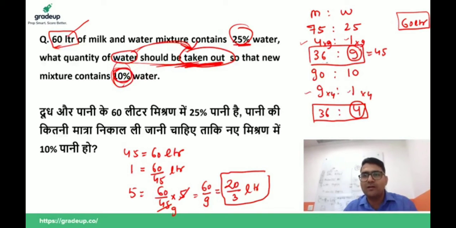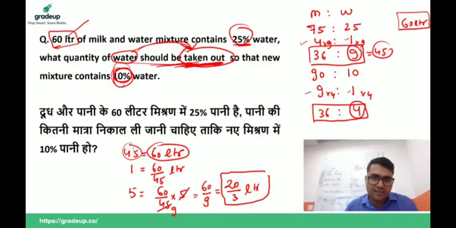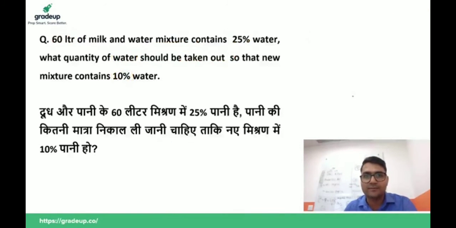All right, we have this and this. So the total quantity here is 45. In this question, there is 60 liter. 1 is equal to this. We have to find the taken out quantity of water. Initially the water was 9, now the water is 4. So the taken out quantity of water is, oh sorry, I made a mistake. Sorry dear students, I made a mistake. Sorry for that.